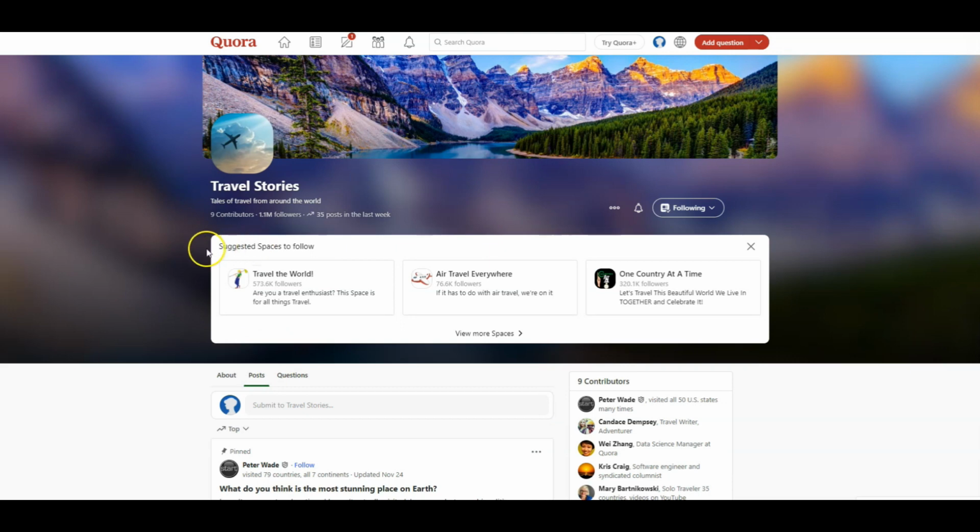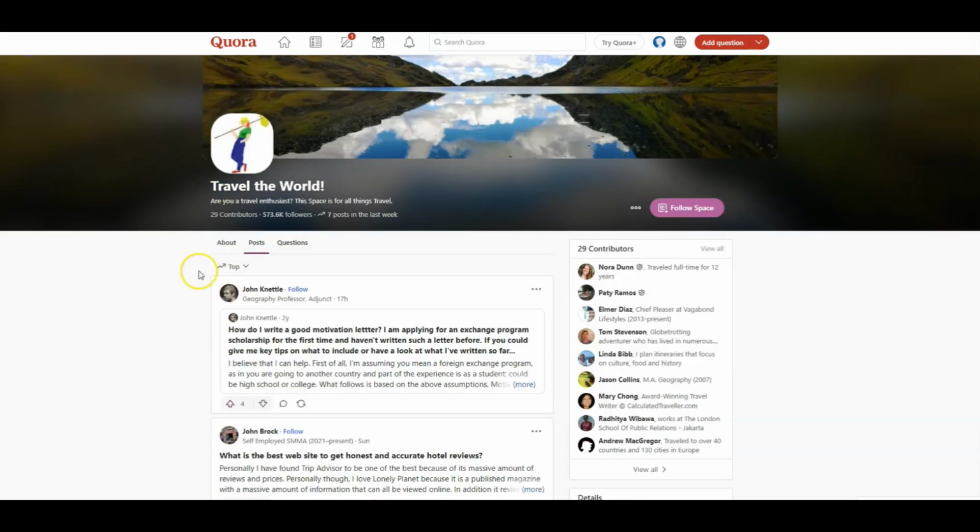Quora will give us more suggested spaces to follow. We can follow them if we want. We can see the number of followers that this space has. It's more than 500,000 followers. We can also see the number of contributors and the number of posts in the last week. You can see the potential of answering questions in this space.